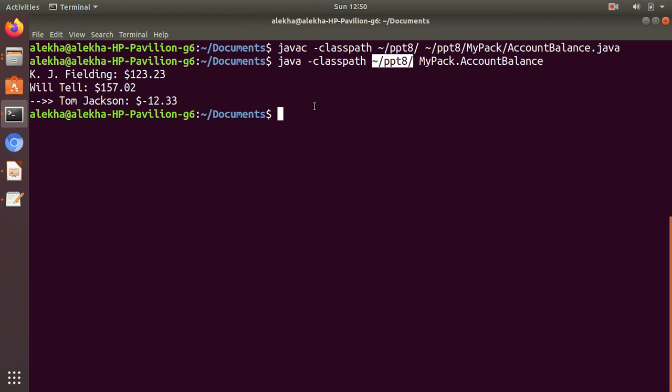The other way is the one I have shown first. Whenever you are storing a folder, you should always try to compile from the working directory only. Those who are using an editor won't have a problem, because the editor will always compile from its working directory. So all your packages will be created within your working directory only, wherever your Java editor is working. Under that folder all the classes will be created by different projects. I think they generally create by projects. Okay, so this is how you mention the class path.